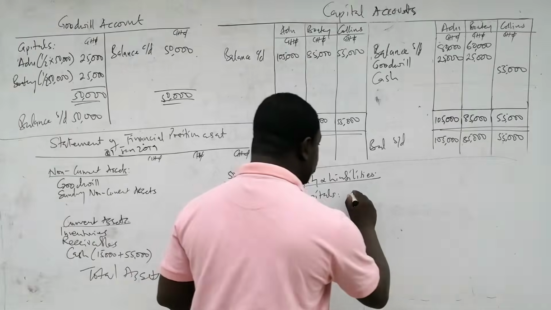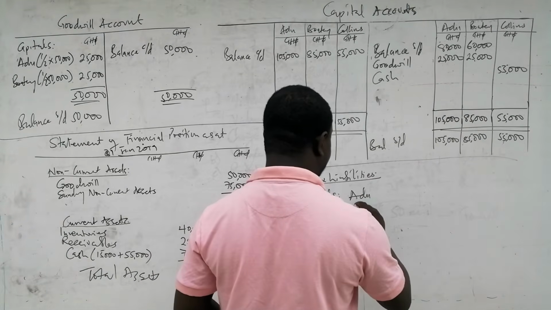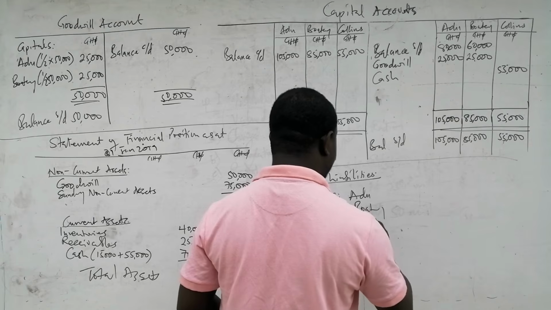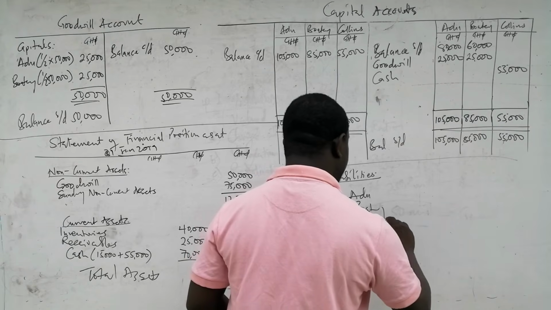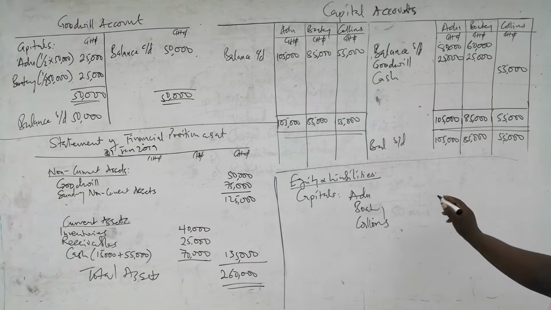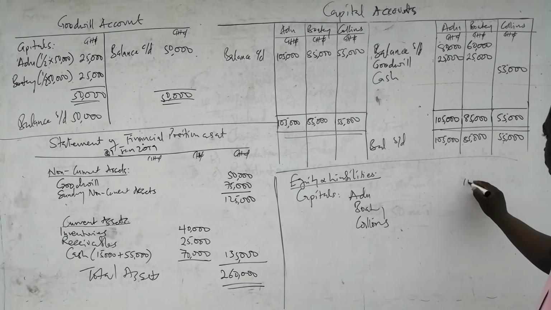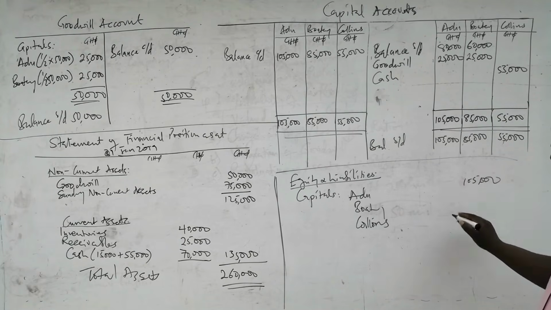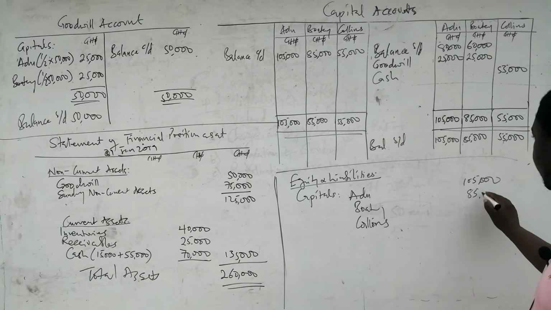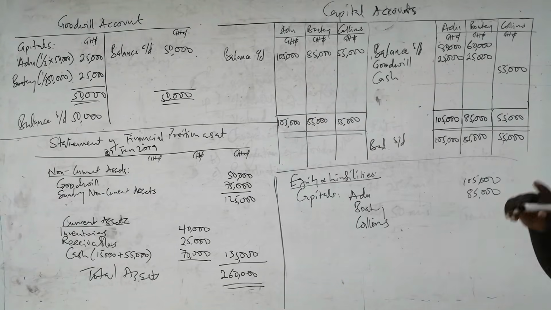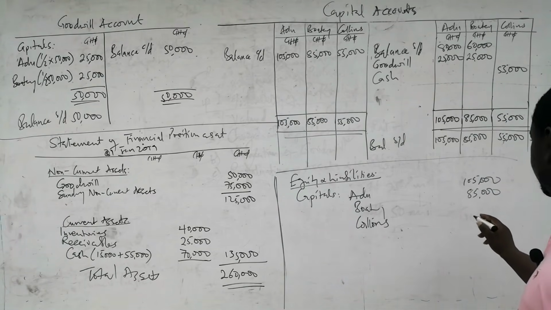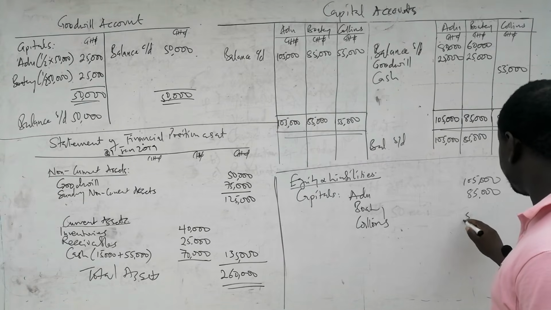And so we'll put each of their capital balances. So for Edu, for Boateng, and for Collins. Edu's capital balance now is 105,000. For Boateng it is 85,000. And then for Collins it is 55,000.